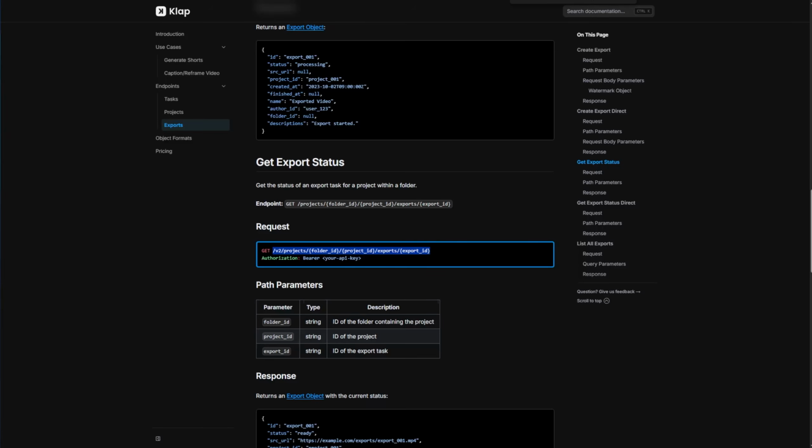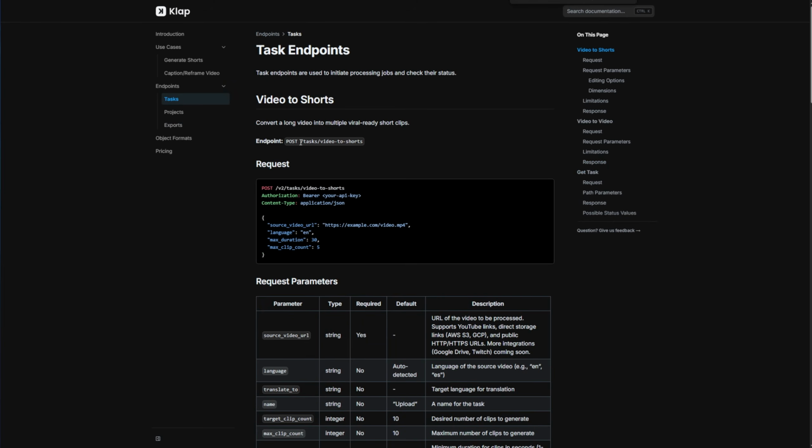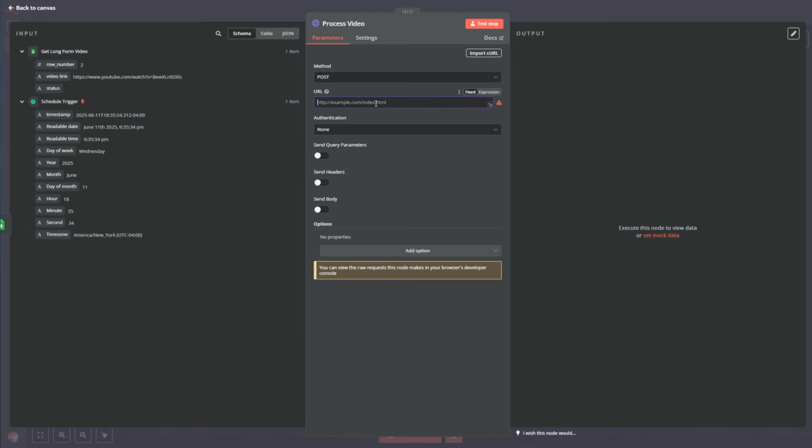We rename it and we are going to make a post request. And to where? We are going to go to Clap API and select tasks and select the first task, which is video to shorts. This is the actual post request. But we need the full URL. So we prepend this. So it's api.clap.app/v2/tasks/video-to-shorts.